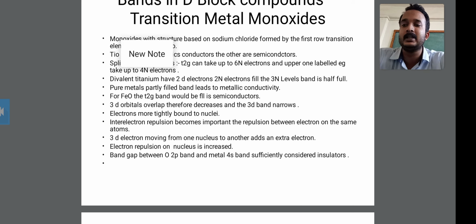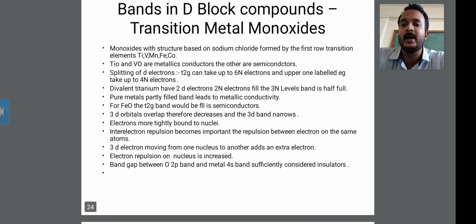Next, divalent titanium has 2d electrons. The divalent titanium has 2d electrons, and the 2 nitrogen electrons fill the 3n level, so the band is half full. Therefore divalent titanium has the 2d electrons, and the 2 nitrogen electrons fill the 3n level; the band is half full.